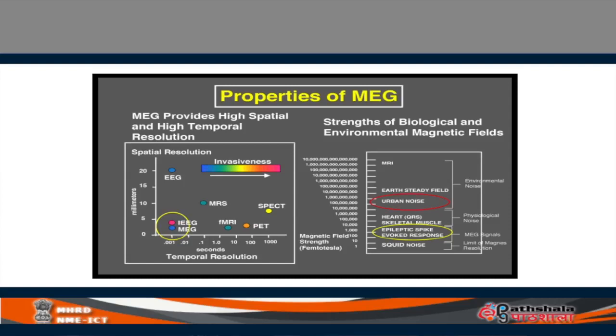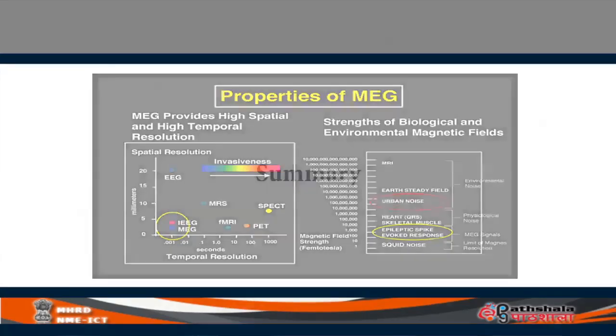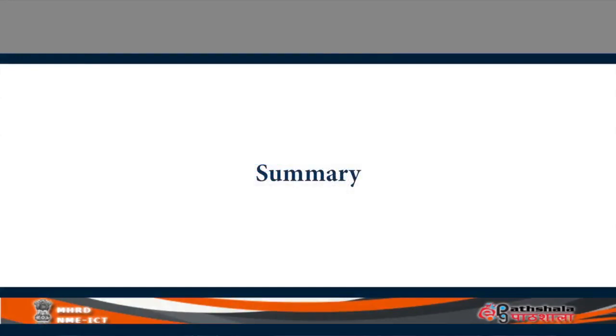Okay, that brings me to the end of today's lecture. Let me just summarize quickly. I have described two techniques, electroencephalography and magnetoencephalography. I have said that electroencephalography monitors the electrical signals thrown up by the brain in relation to auditory signals, events which occur in sequence, and suddenly there is an oddball, then it generates MMN.